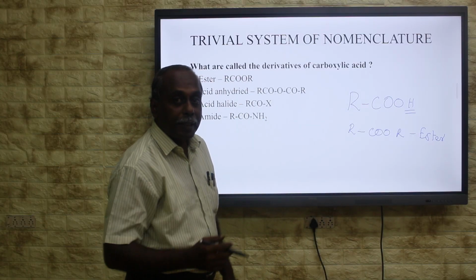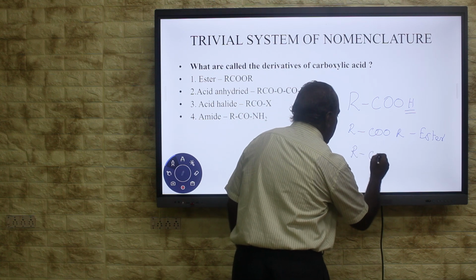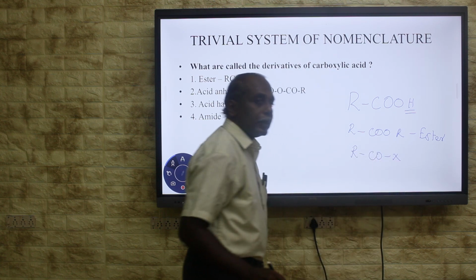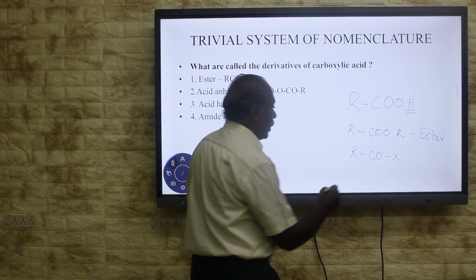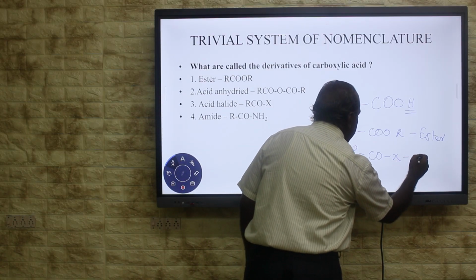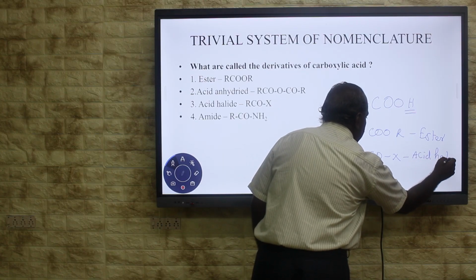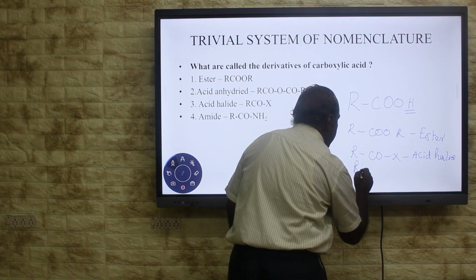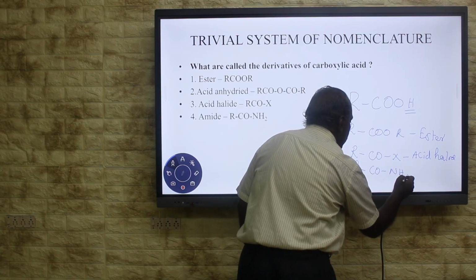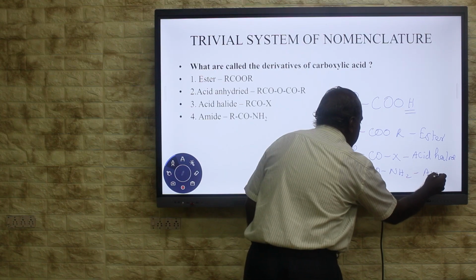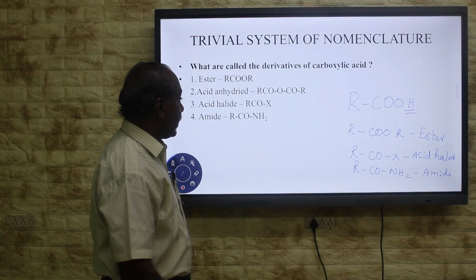If you replace OH by X, you are going to get acid halide. If OH is replaced by ammonia, you get amide. These are the derivatives of carboxylic acid.